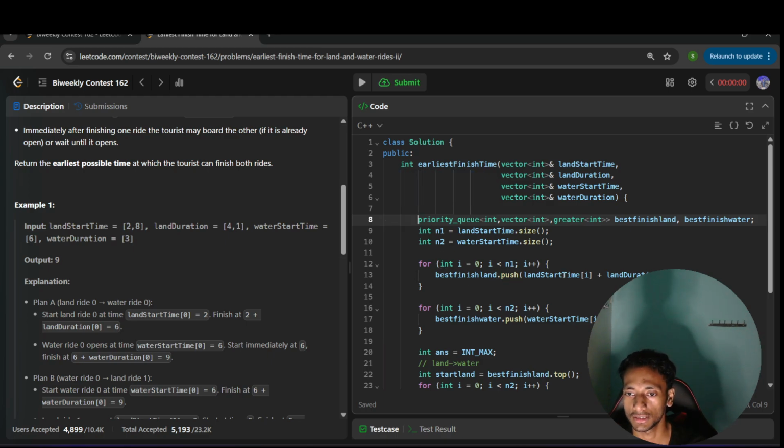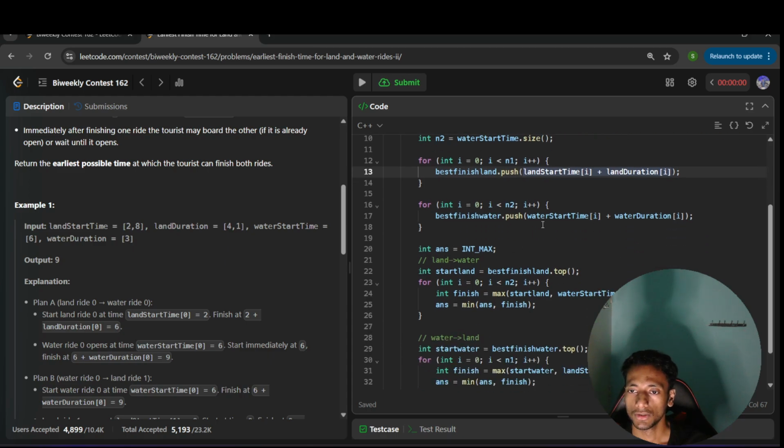Just compare with the best answer I have till now, the current best, the land start time, and the duration, so I know the total finish time. Got it? I can compare that, but here I have inserted into the priority queue.